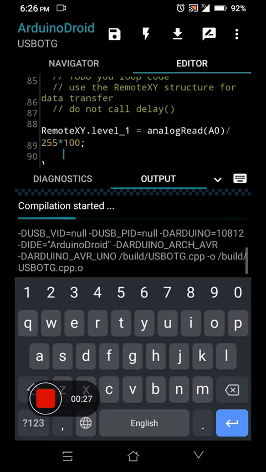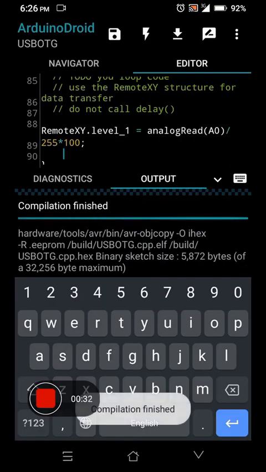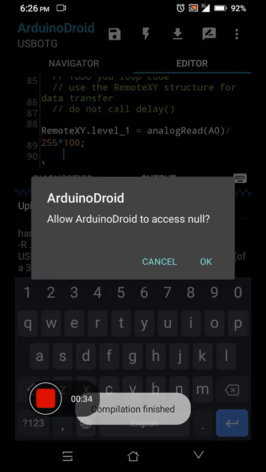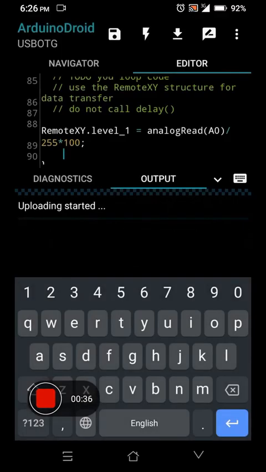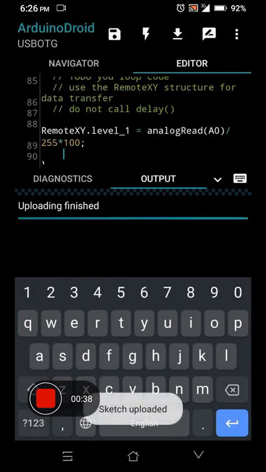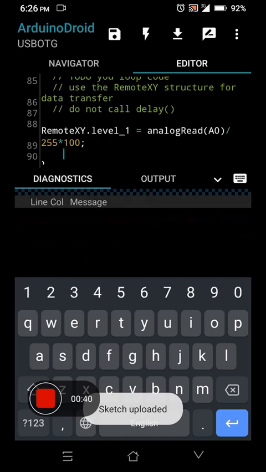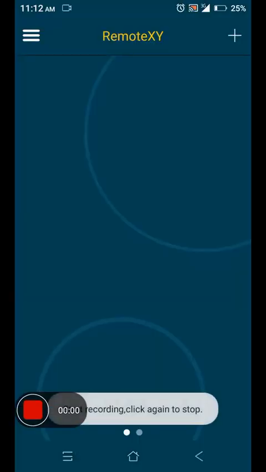Then we compile the code. Compilation finished. Then we upload the code to Arduino. Sketch uploaded. Now Arduino Uno is ready with the code.